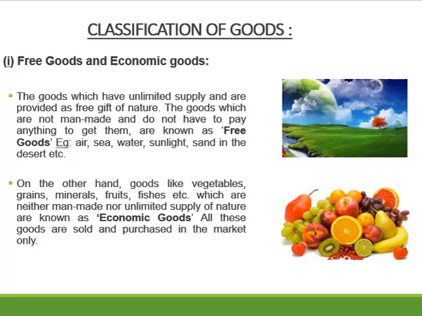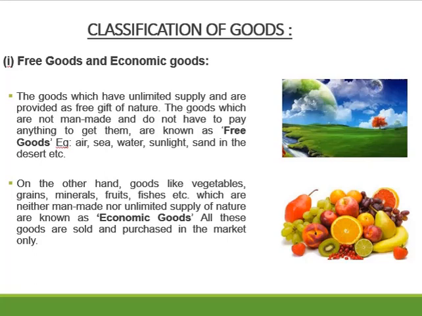On the other hand, goods like vegetables, grains, minerals, fruits, fish, etc., which are neither man-made nor unlimitedly supplied to us by nature, are known as economic goods. These goods are sold and purchased in the market in exchange for monetary value.